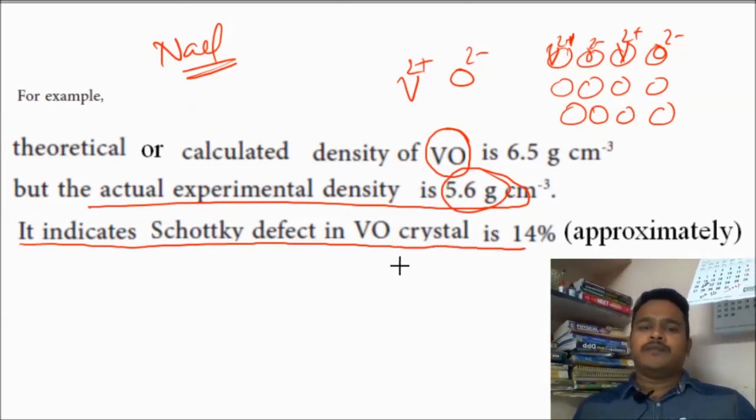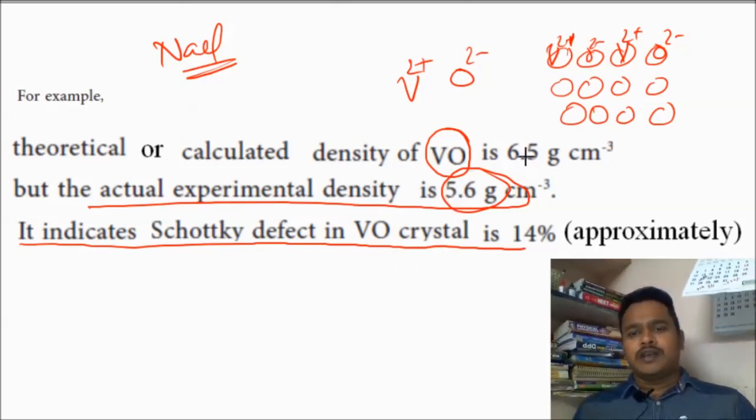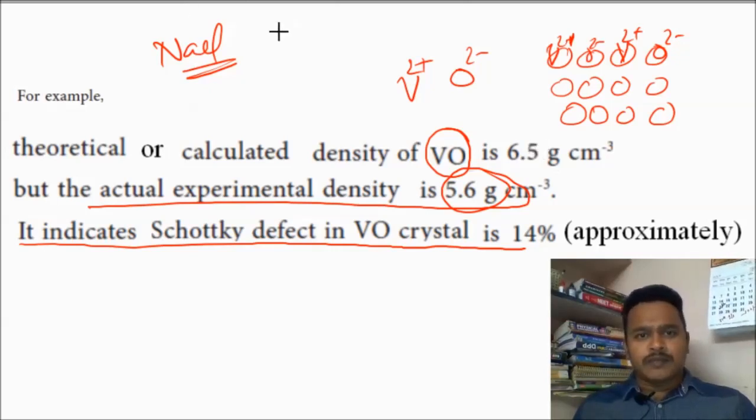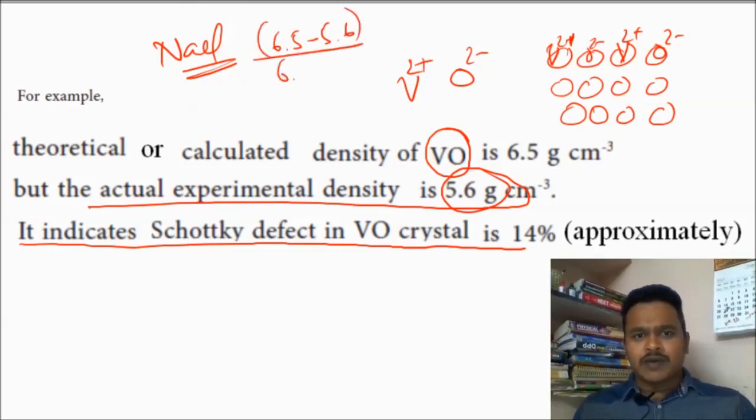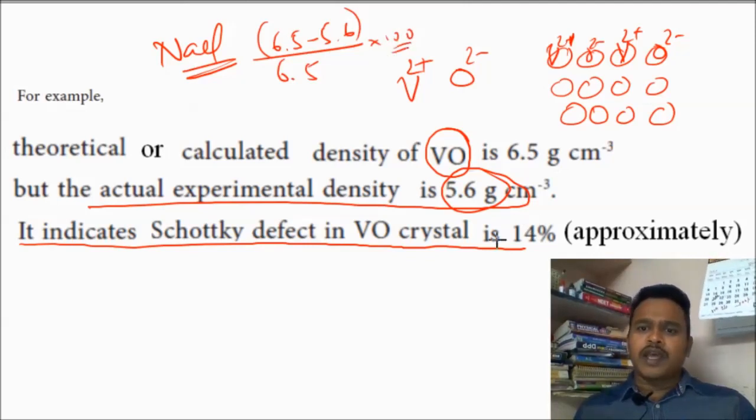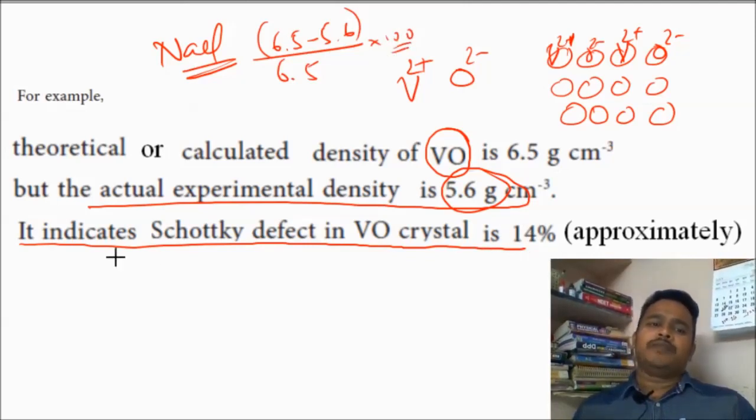How do they get the defect percentage? This much density is there, no? How much is missing? 6.5 minus 5.6 is what is missing. Divide by the initial one, 6.5, and multiply by 100, and you will get 14%. That is the Schottky defect percentage, 14%, in vanadium oxide.